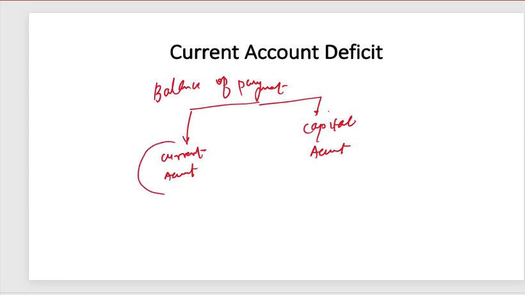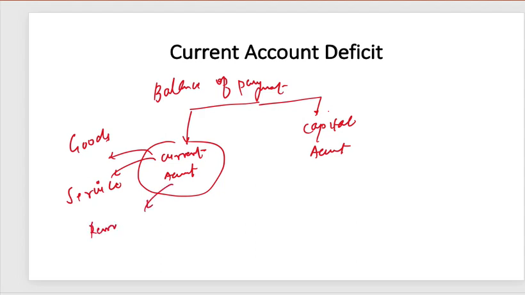Current account is basically concentrated with goods, services, remittances, profits, dividend, interest. These things come under current account.